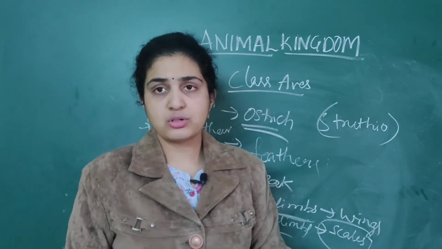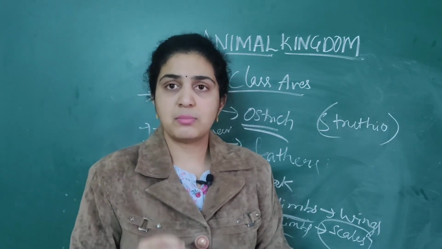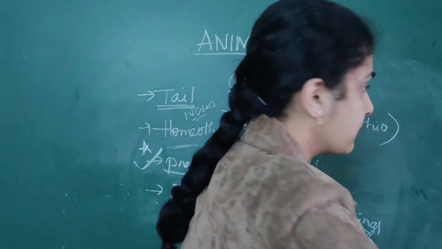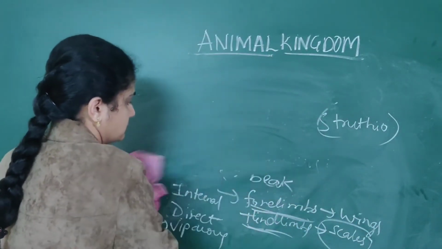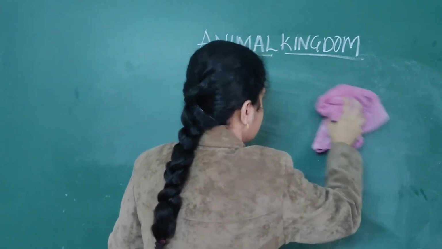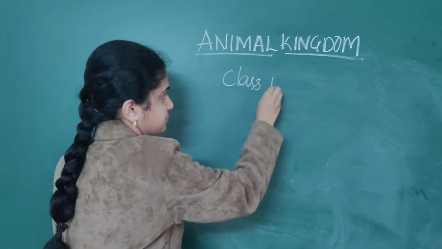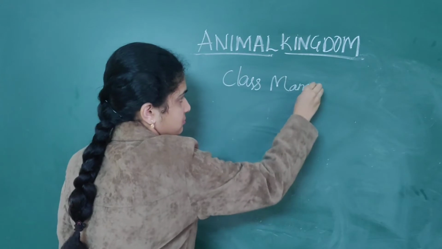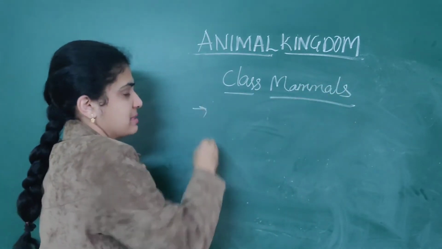Now next we are going to continue with the last topic of the animal kingdom, that is nothing but class Mammalia. So basically in the class of mammals, first, what are the specific features?